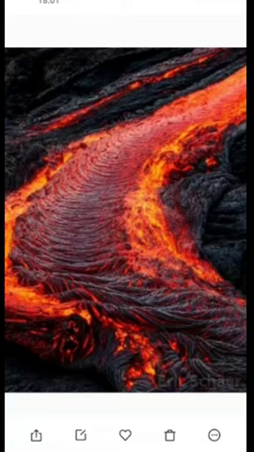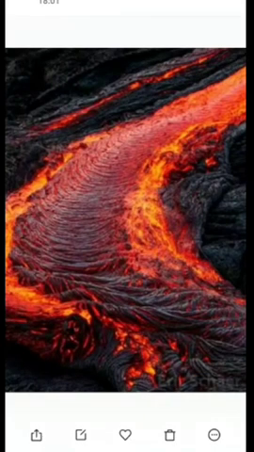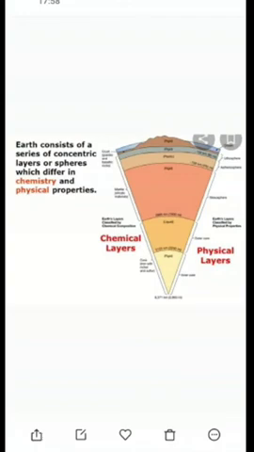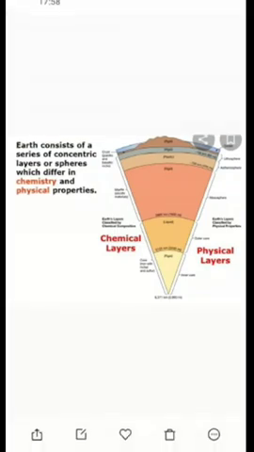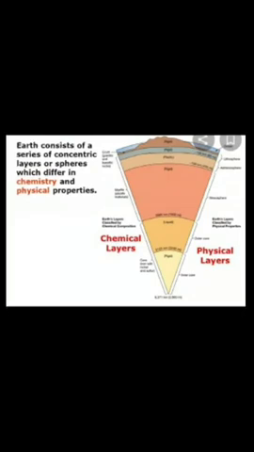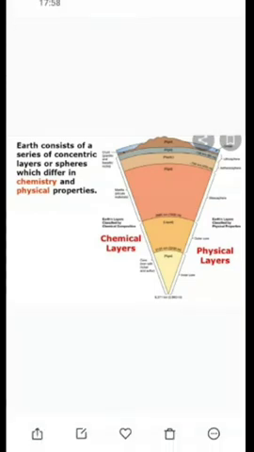The next, innermost layer of the earth is called the core. It is also known as the barysphere. It's separated from the mantle by a boundary called the Wiechert-Gutenberg discontinuity. The core is also divided into two parts.